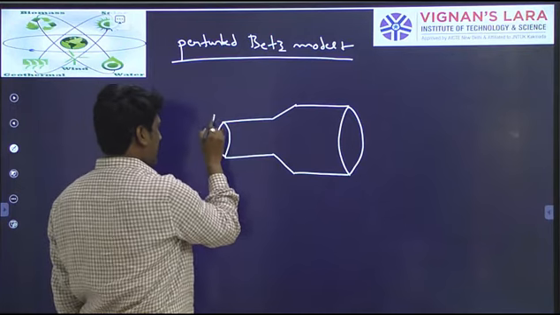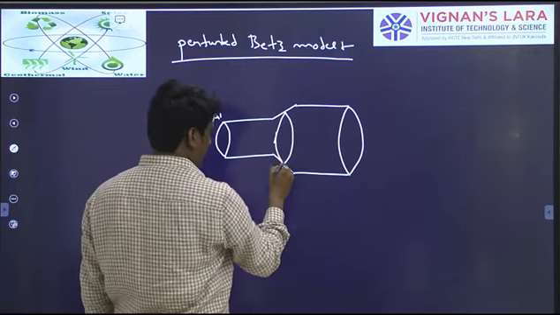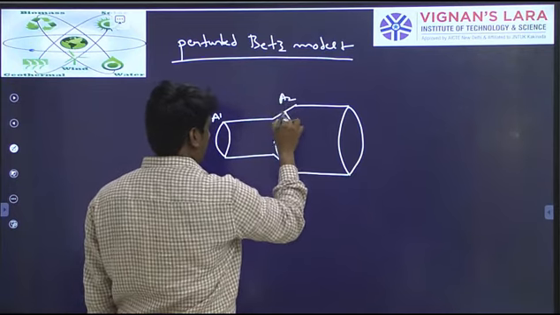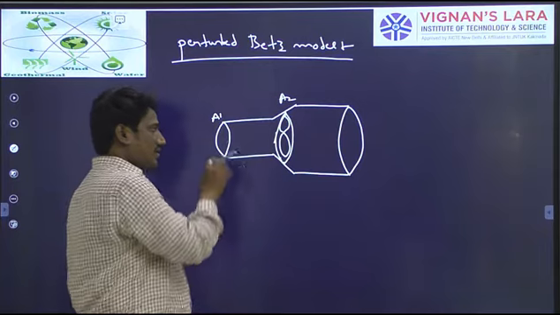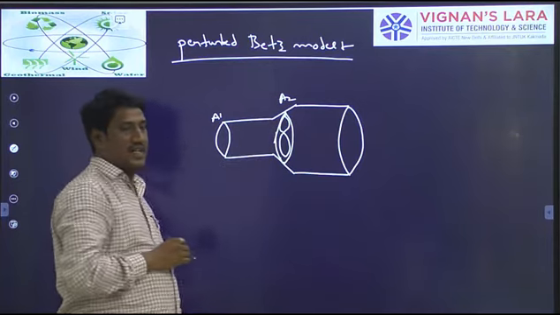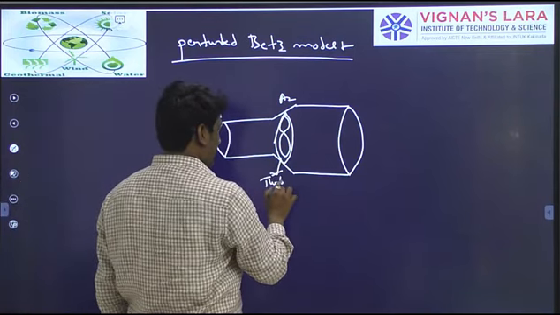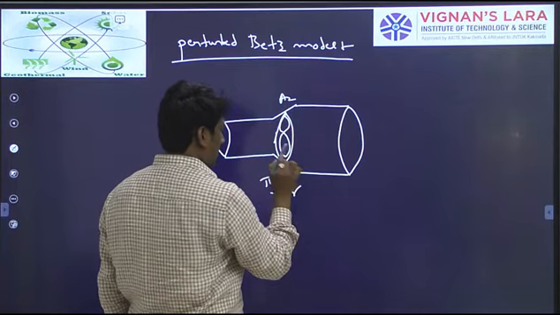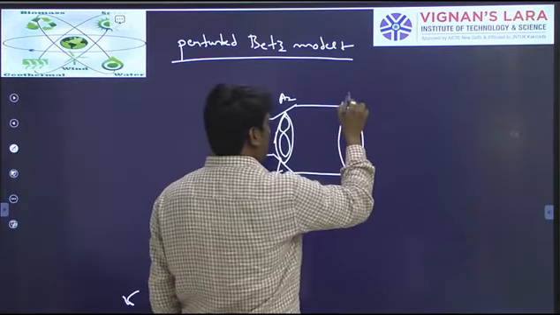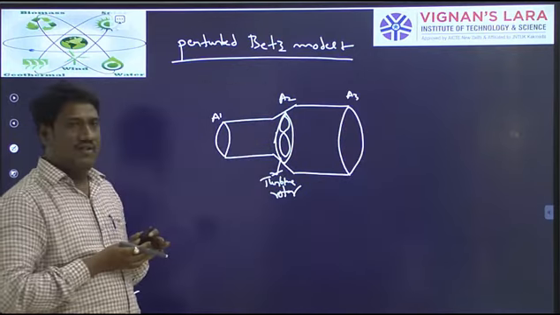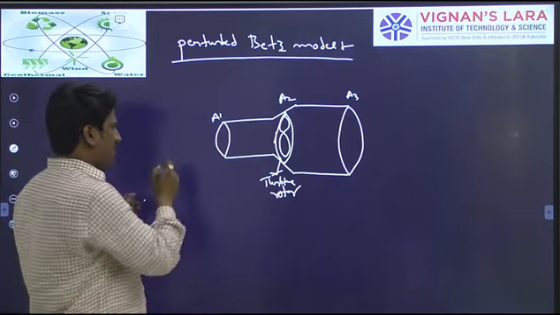Here the cross section is A1, let us say. Here I have placed the turbine. Here the cross section is A2, let us say. We have connected a turbine here, through which wind is blowing. On the way, the blades are extracting the power. Let us say this is the turbine rotor, which will extract the wind energy. A2 I am saying, and here the area A3. You can observe here that area A1 is the lesser cross-sectional area. The wind is entering here at the downstream. This you can call the downstream.